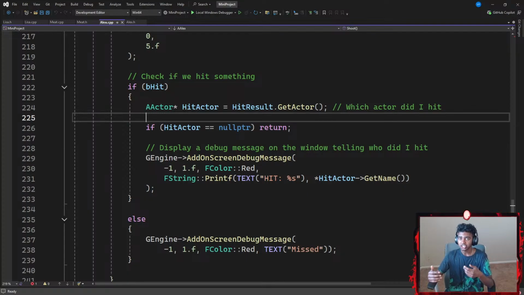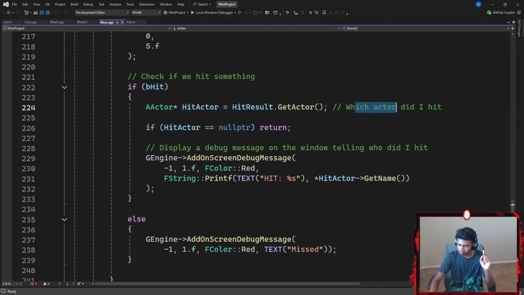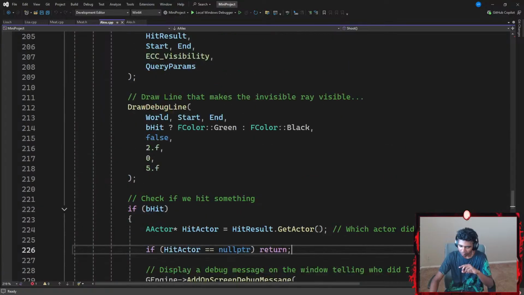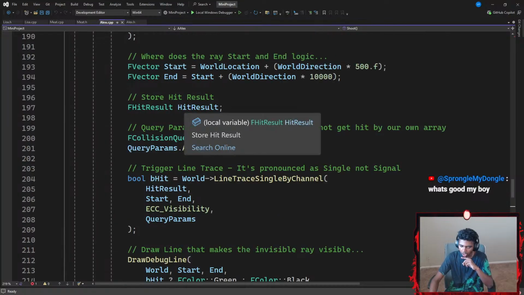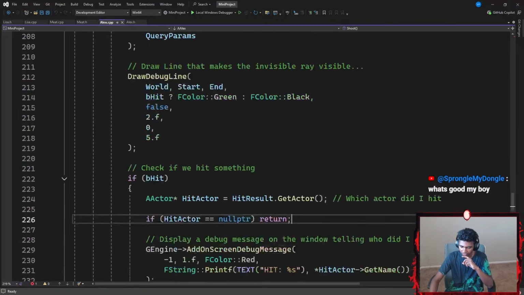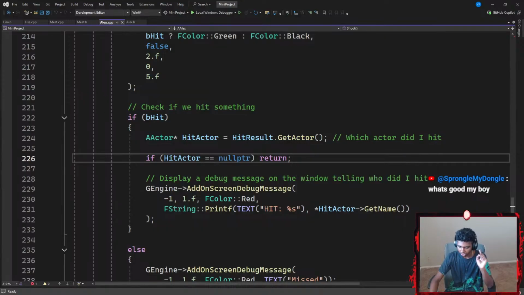Even characters are more advanced actors, if that makes any sense. Which actor did I hit? So hit result dot get actor. What is my hit result? When did I create a hit result? F hit result. There we go. Dot the get actor.